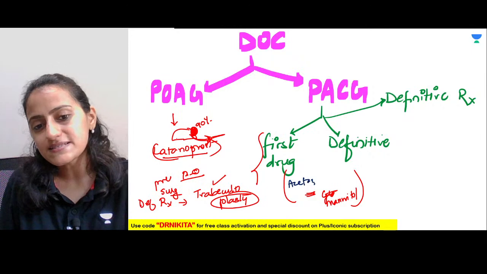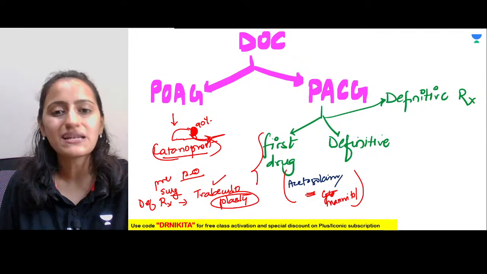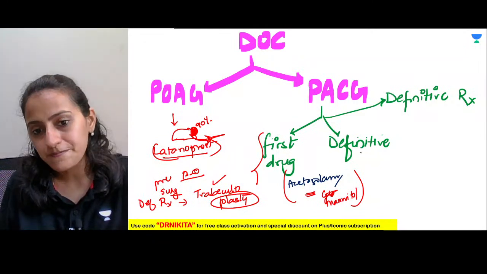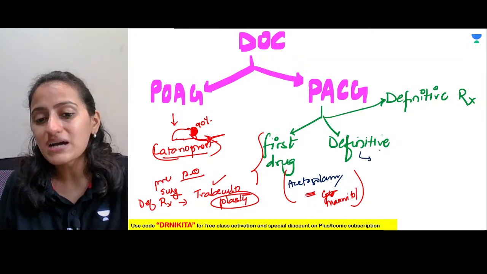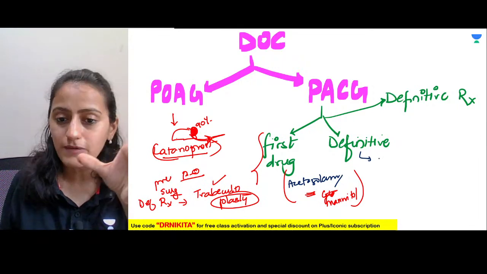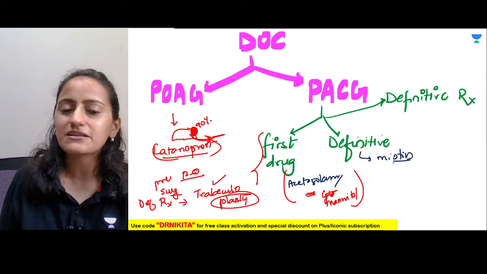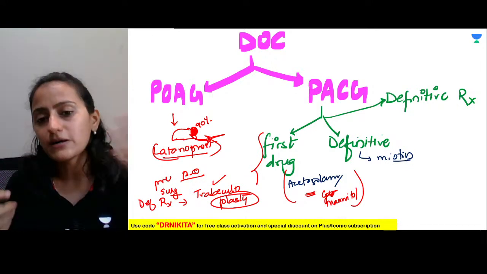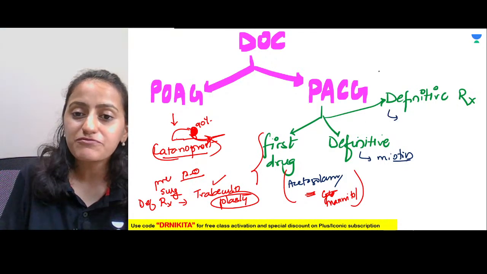Okay, in angle closure glaucoma, the first drug is either acetazolamide or mannitol, right? Basically to decrease the production of aqueous humor. What is the definitive drug that we give in angle closure glaucoma? The myotics, right? The myotics play a very important role in angle closure glaucoma. Okay, and what is the definitive treatment?